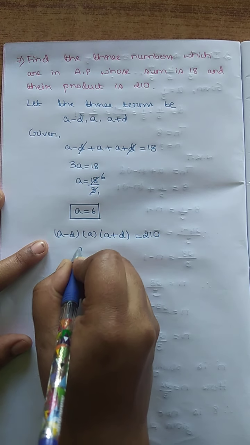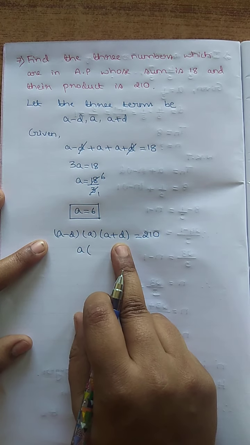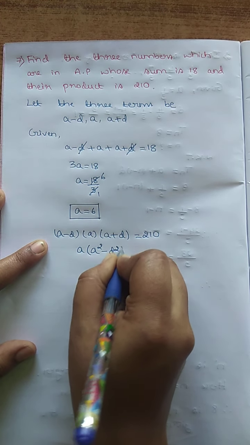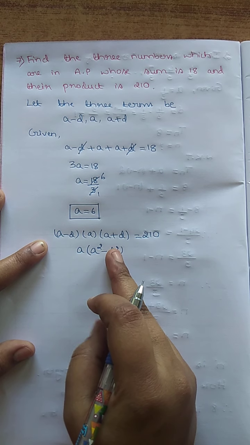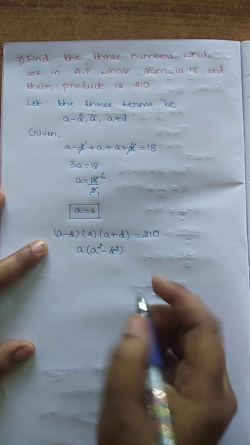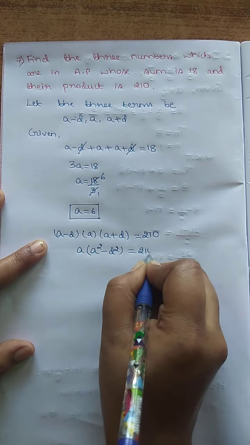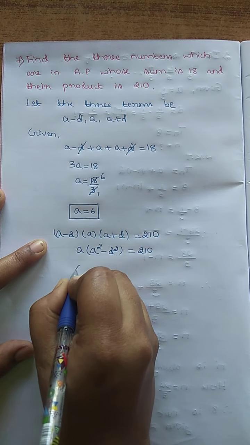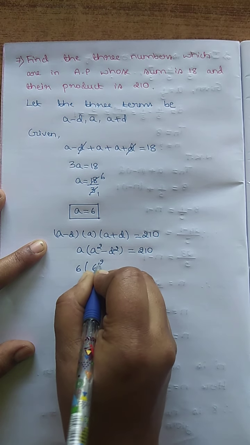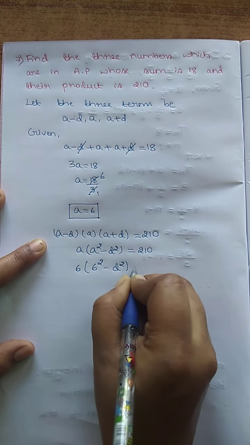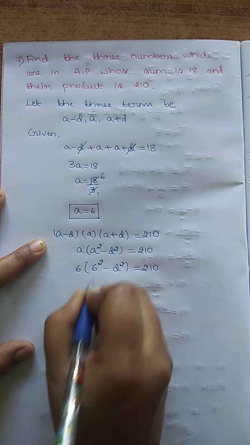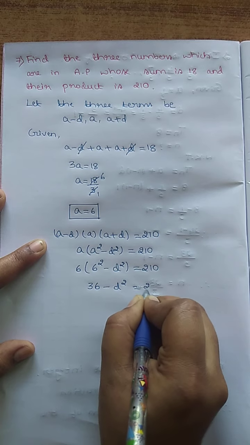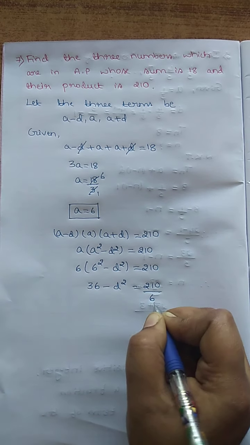First a into (a minus d) into (a plus d), that is a square minus d square, since (a plus d) into (a minus d) is a square minus d square, equal to 210. Now substitute the value of a equal to 6. 6 into (6 square minus d square) equal to 210. 6 square is 36. 36 minus d square equal to 210/6.